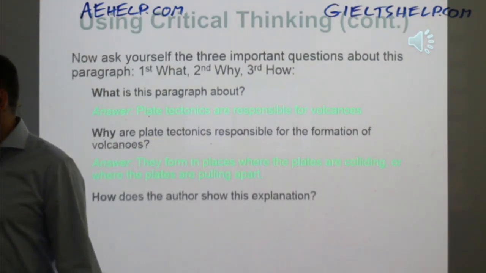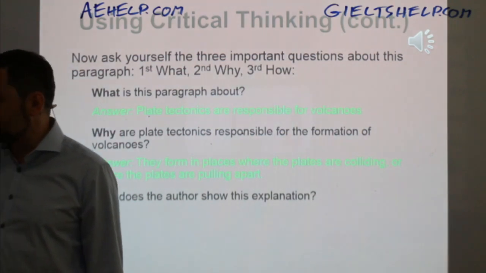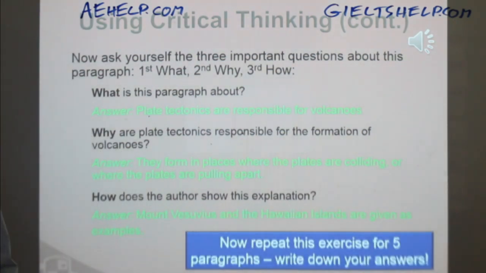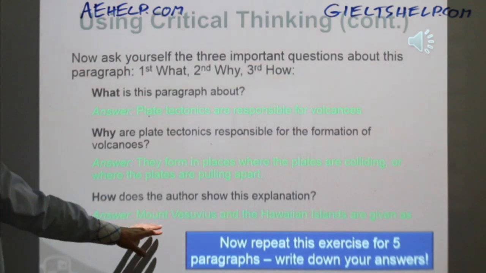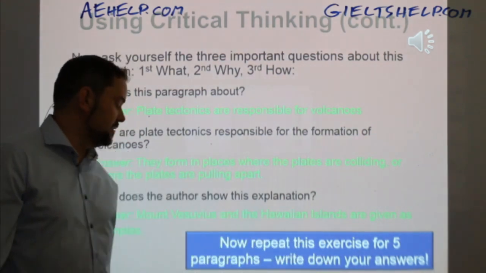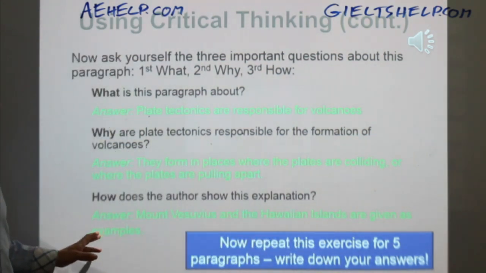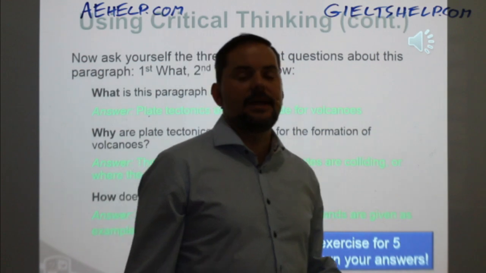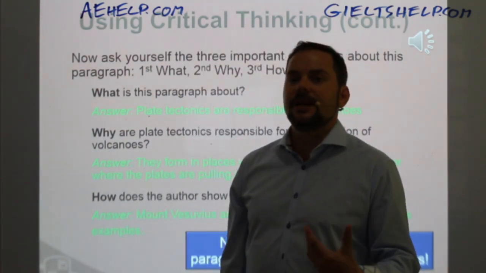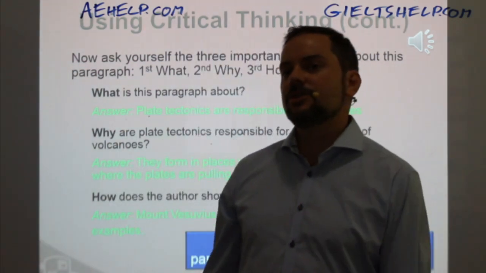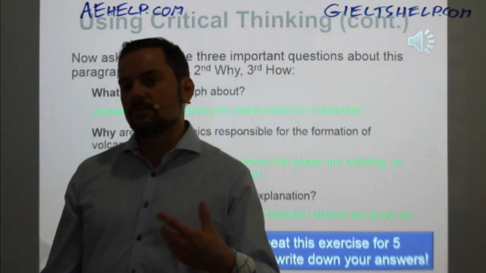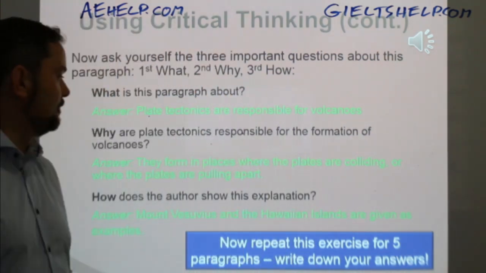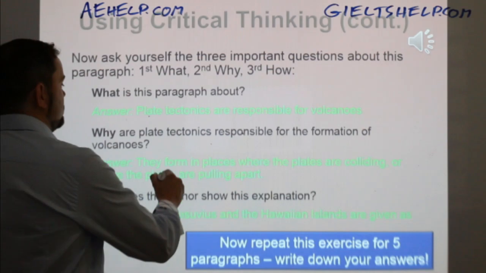And then how does the author show this explanation? Well, they give the examples of Mount Vesuvius, the Hawaiian Islands, and then, of course, Iceland as well. All right? So this is analyzing your reading. Arcan, I know it's green. I've changed the future ones to yellow, so it'll be more clear. But I'll put it up here, okay?